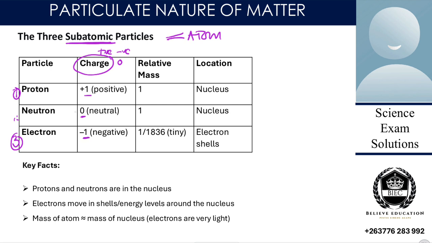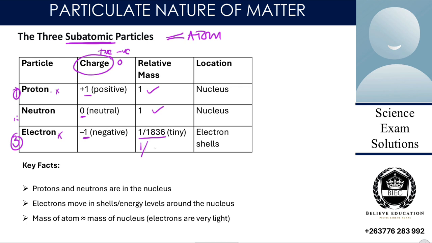So that is the charges. Then we go on to relative mass. The relative mass tells us how heavy each particle is. Our protons have a mass of 1, my neutrons have a mass of 1, but the mass of the electrons is 1/1836.